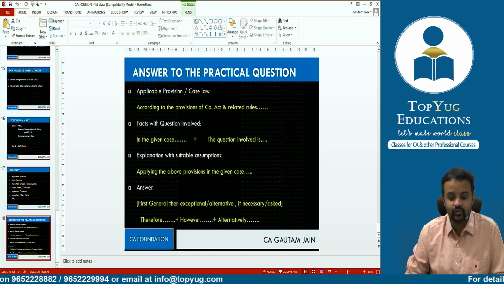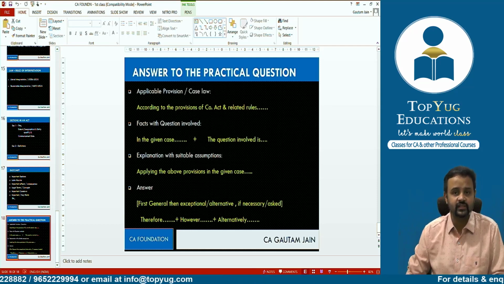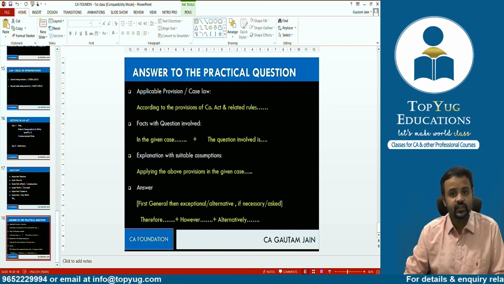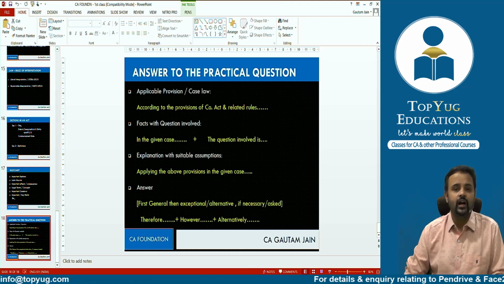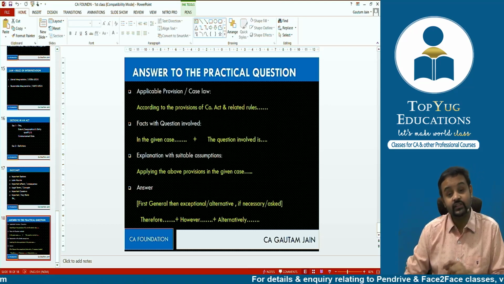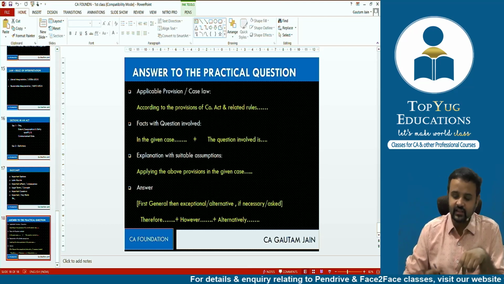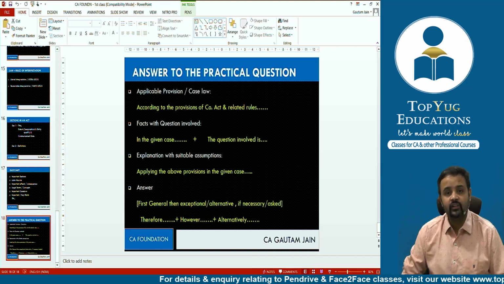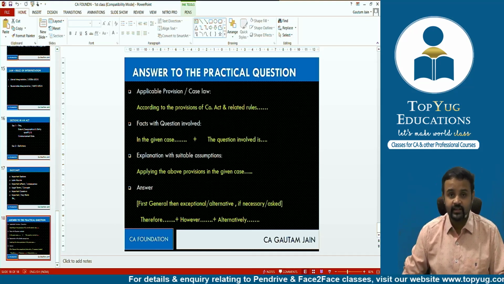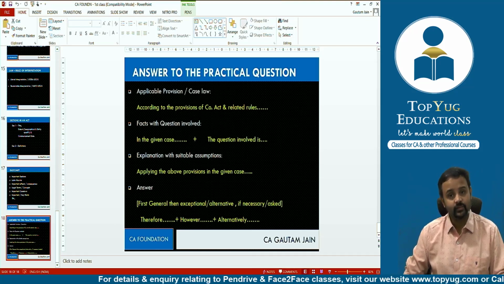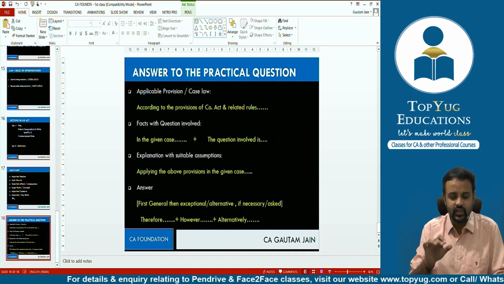Then explanation, as I've told you, applying the above provisions in the given case. When it comes to answer, we'll say hence, therefore, so the answer is, or so the conclusion is. But sometimes what happens is they might ask 2 questions, one after the other. If the situation changes, then will your answer change? Like that, alternative questions they may ask. So in that scenario, you may write even an alternative answer, or if there is some exception, then you may write or quote that exception also. So those types of words I have written.